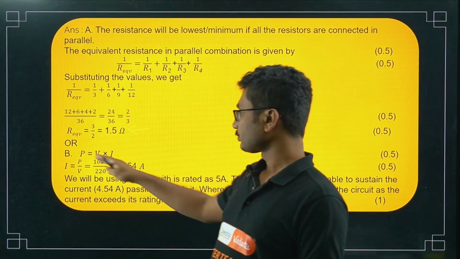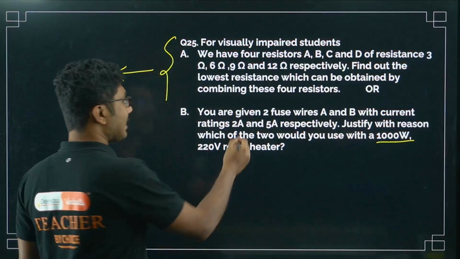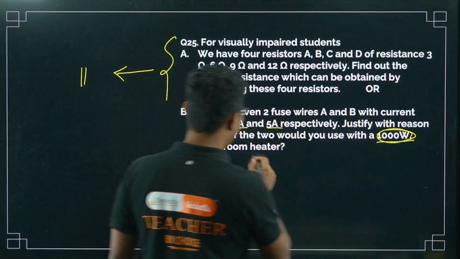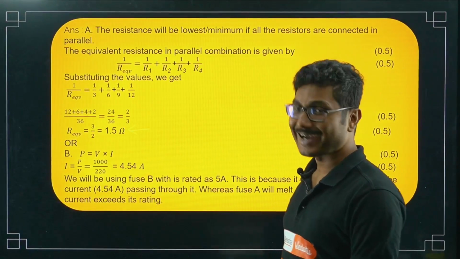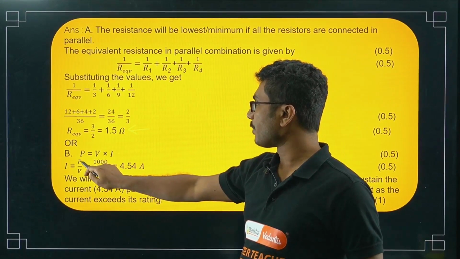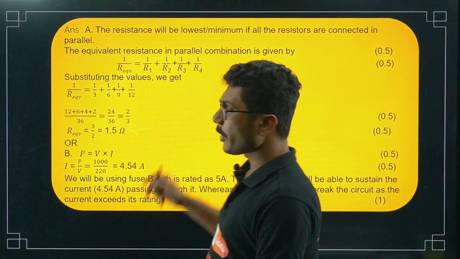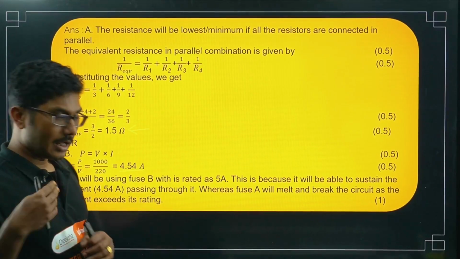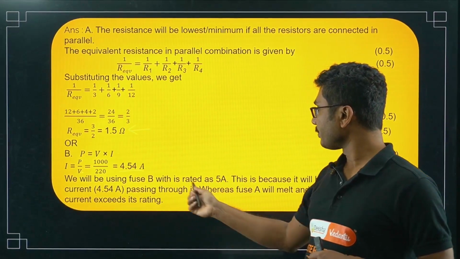Now, the current ratings of the fuses are given as 2 ampere and 5 ampere, whereas power and voltage of the heater are given. So we have to find the current. We know that power is equal to VI, so current is basically power by voltage, and it will come out to be 4.54 ampere. So the fuse that we want to use will be very close to that current rating, that is in this case it must be 5 ampere.